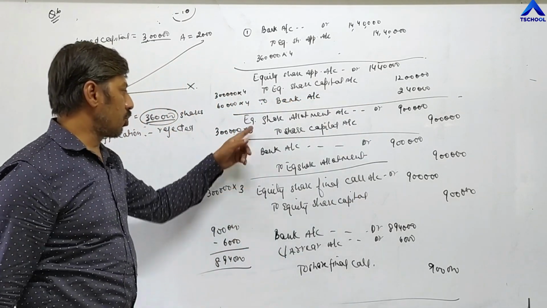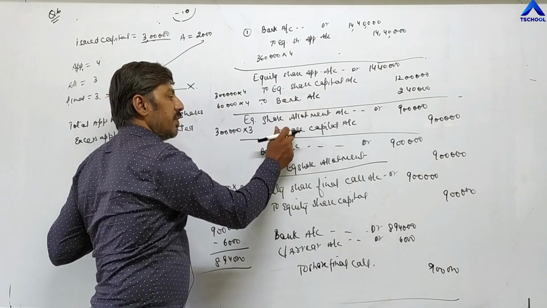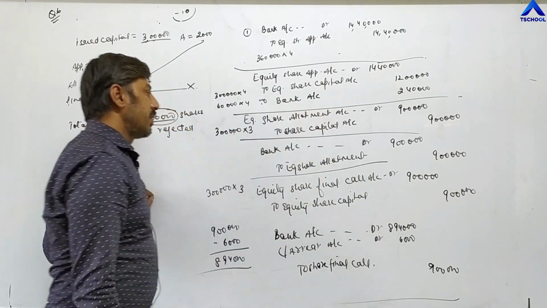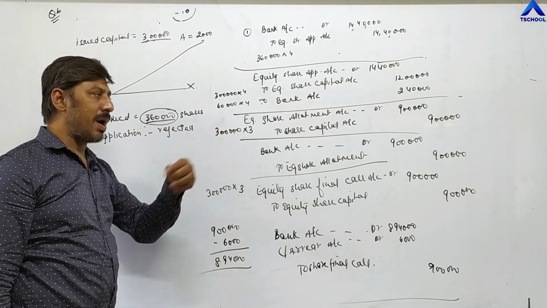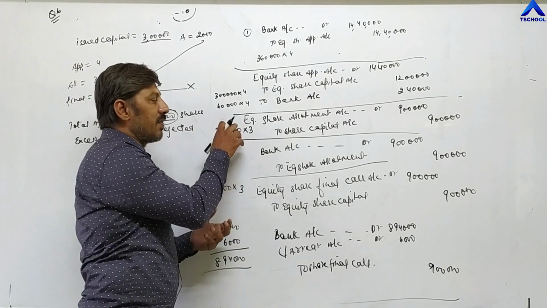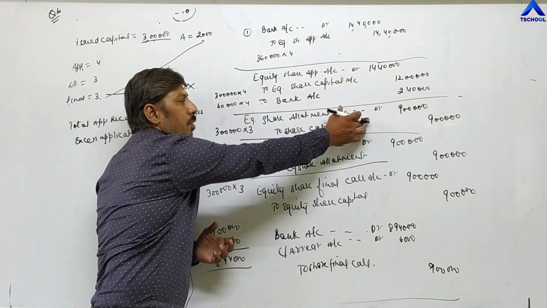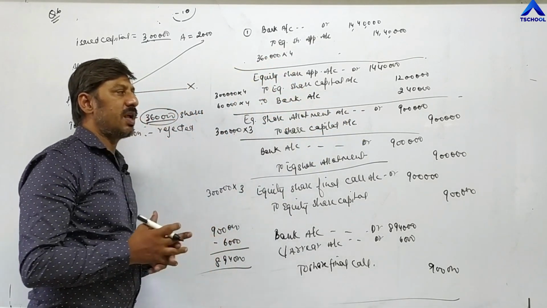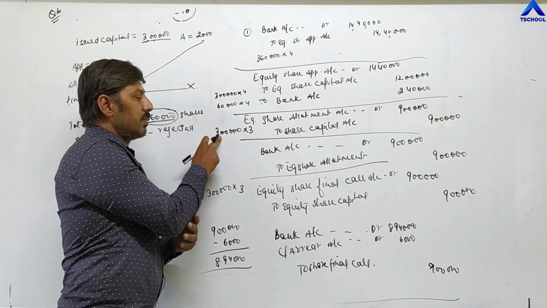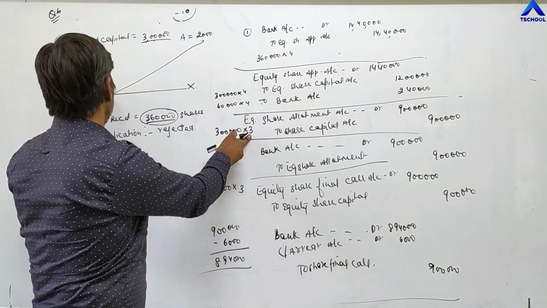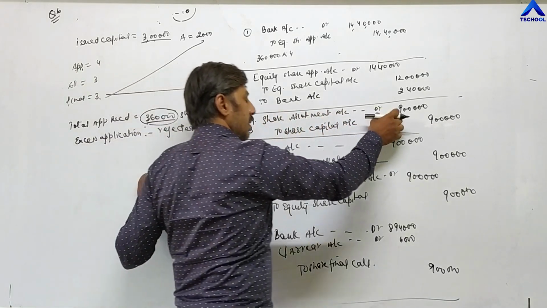Next entry, allotment. Equity share allotment to equity share capital account. The total shares are 3 lakh, which have been allotted to different investors. So we are demanding money. We are passing the entry in advance, that we have to receive this amount from the different investors to whom shares have been allotted. How many shares have been allotted in total? 3 lakh, and the value of allotment is 3 rupees. So 3 lakh into 3, 9 lakh.